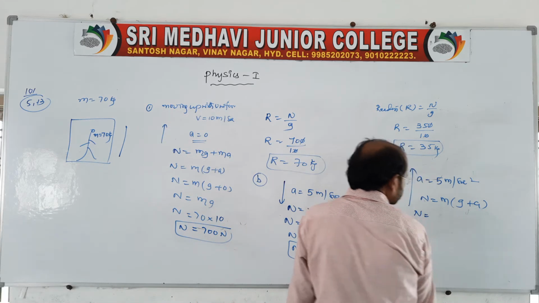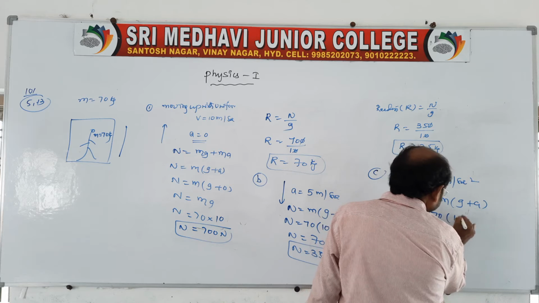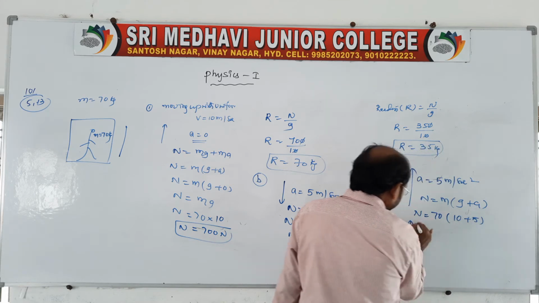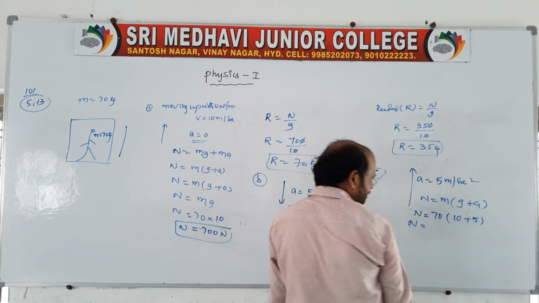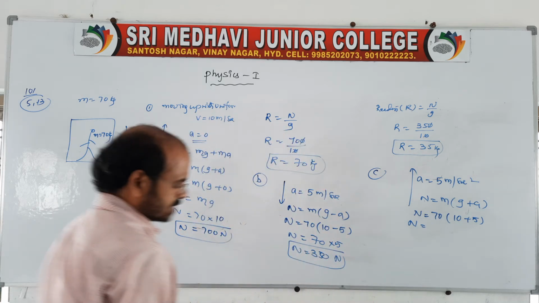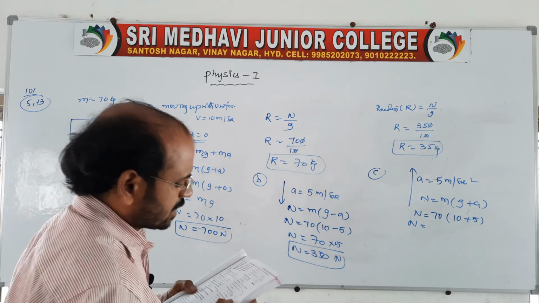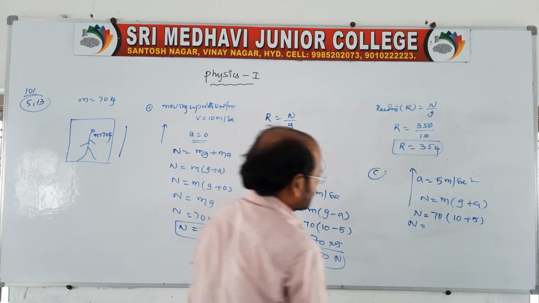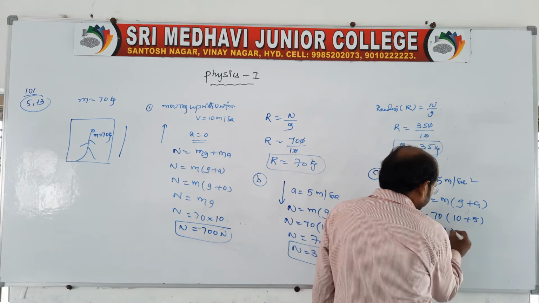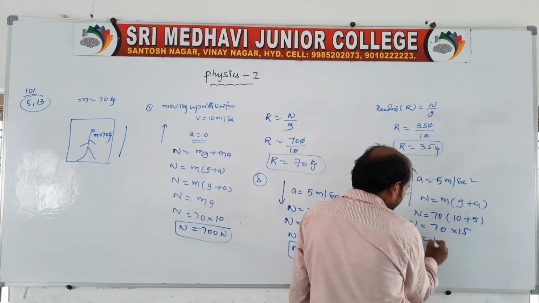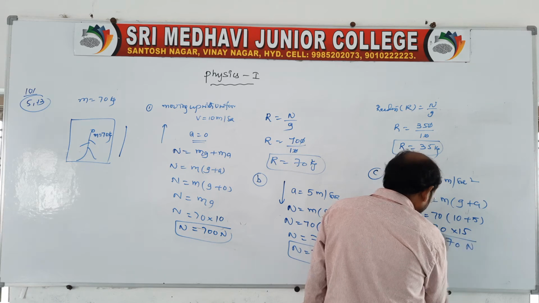N is equal to the mass of the man, 70, into (10 plus 5). So N is equal to 70 into 15, that is 1050 newtons.